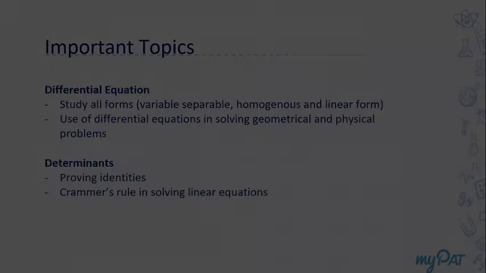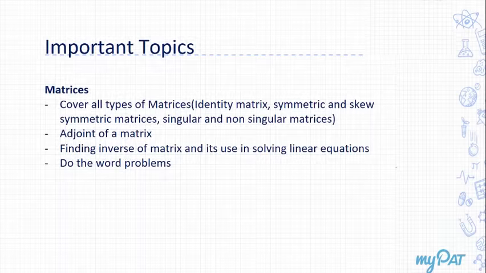So let's move on. The next topic would be matrices. Here, what types of matrices do we have? You have rectangular matrix, square matrices, then identity matrix, symmetric matrix, skew symmetric matrices, singular and non-singular matrices, right? Children, a question from this particular chapter will be there in every section. It will be in the very short answer, in the short answer, and it will also be in the long answer. So this is quite an important topic.